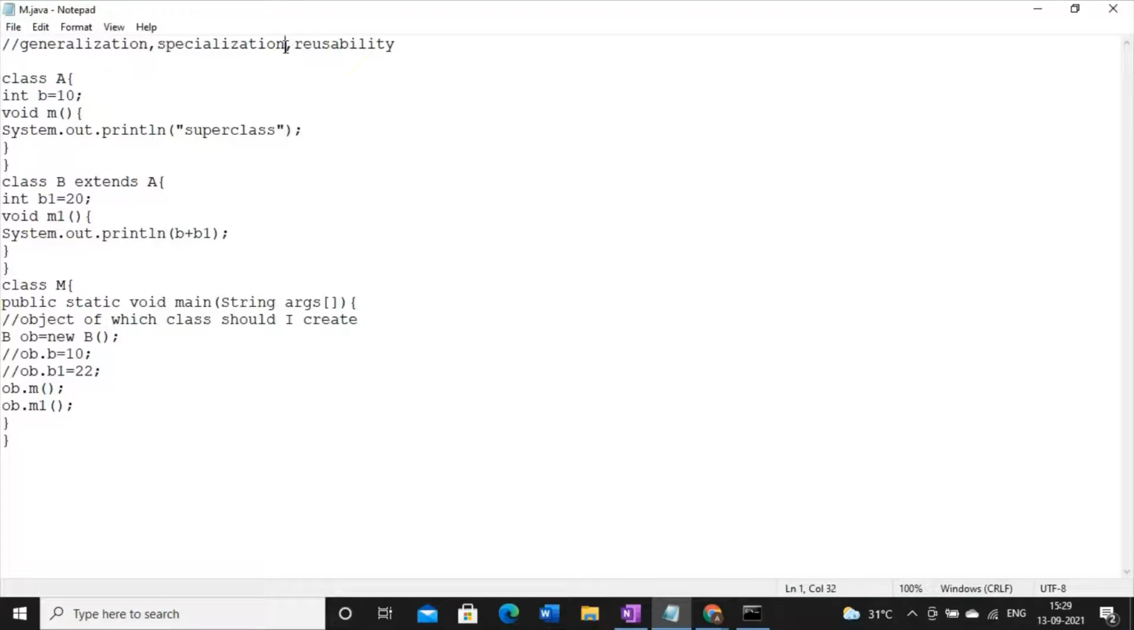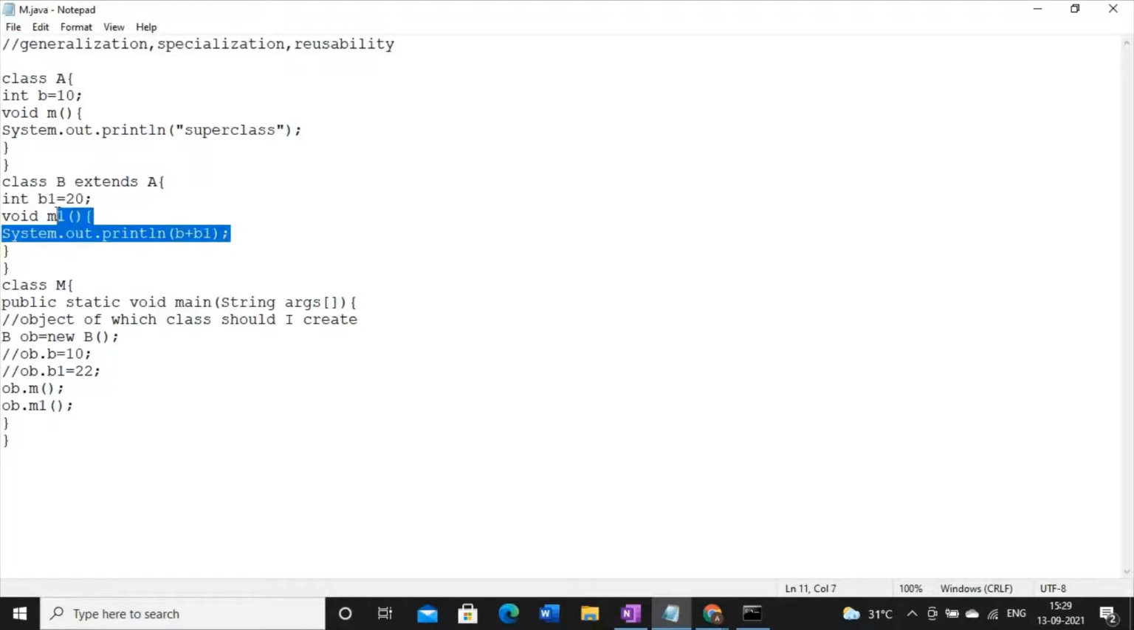And what do you mean by specialization? Specialization means the reverse is not true. Whichever variable or method we have in the subclass cannot be used by the superclass, right? So this is known as specialization.